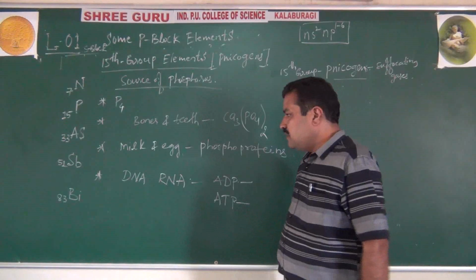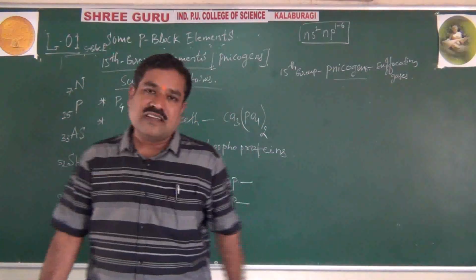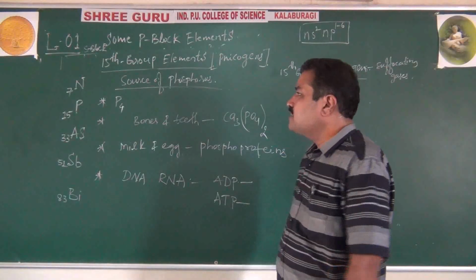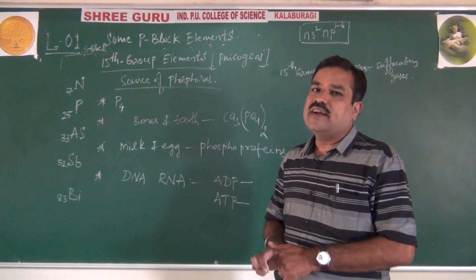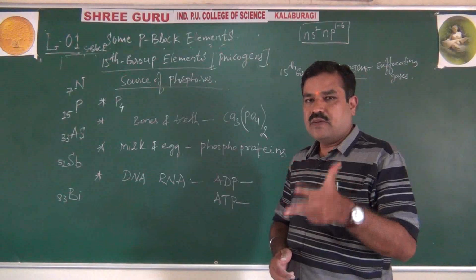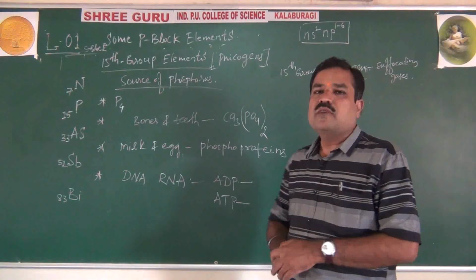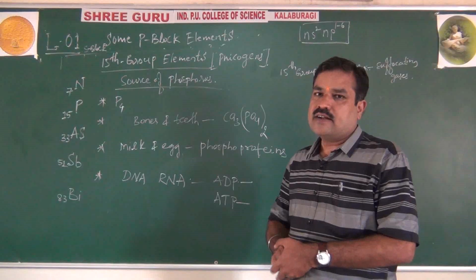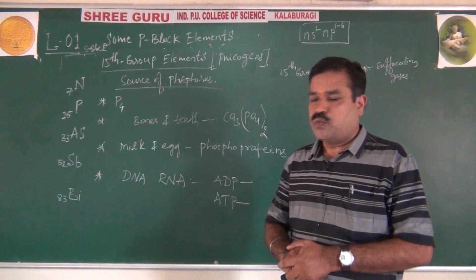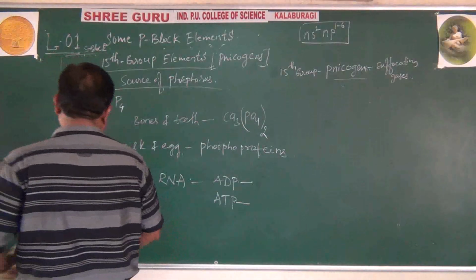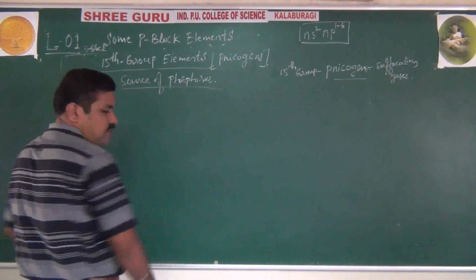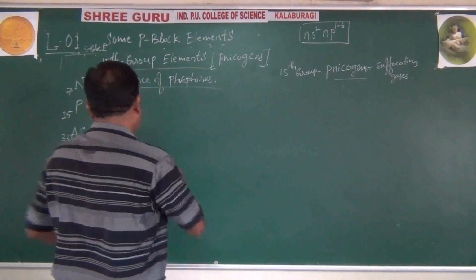Okay. Like this, phosphorus mainly exists as a tetraatomic solid. Except nitrogen, all the others exist as polyatomic, especially tetraatomic: P4, As4 arsenic, Sb4 antimony, and lastly bismuth, Bi4. They exist as tetraatomic solids. Only nitrogen is diatomic, N2. Why does nitrogen exist only in the diatomic state? Why not tetraatomic? Very simple. A very, very important point to be noted.